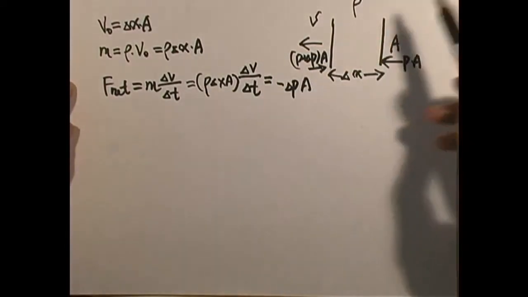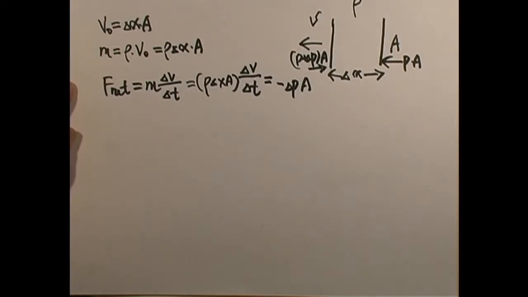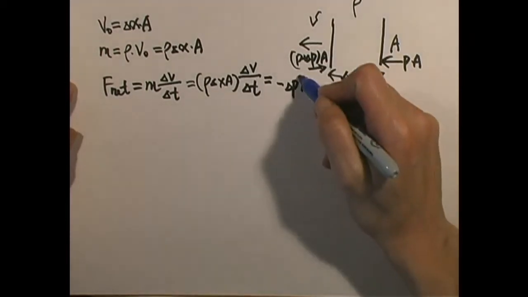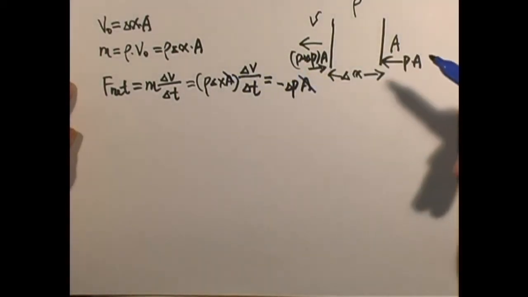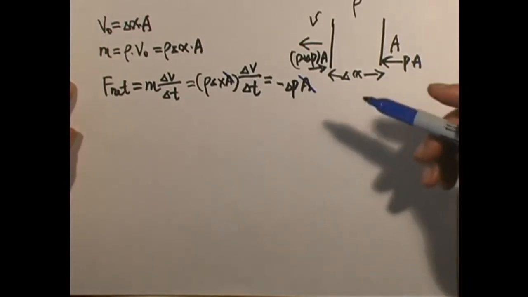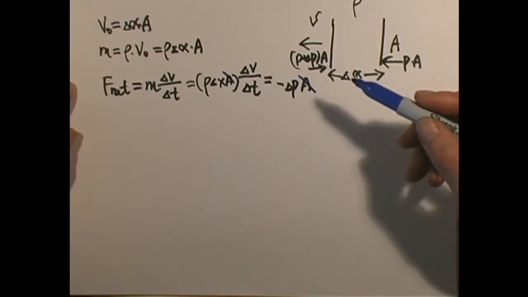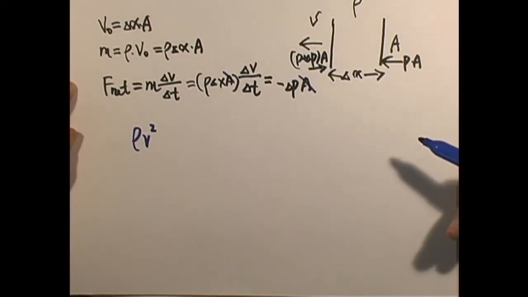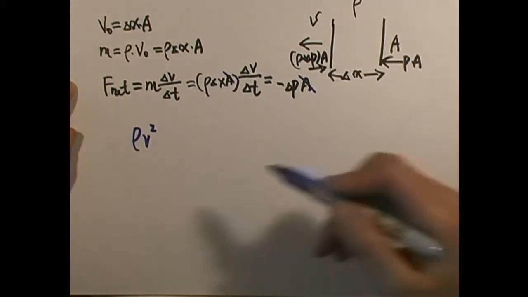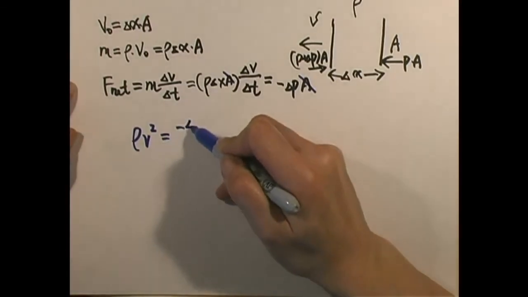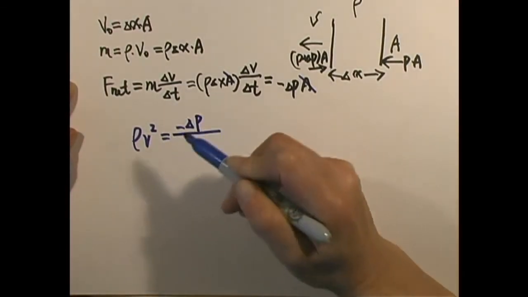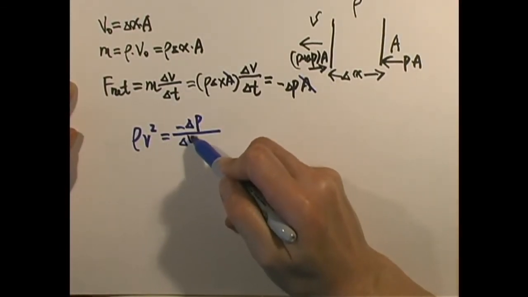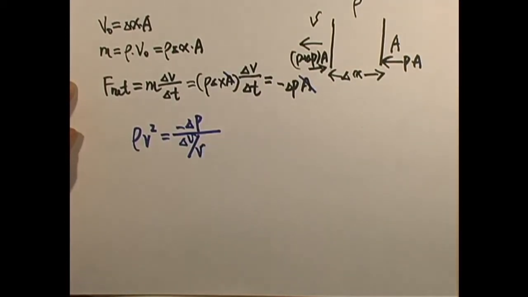If we cancel the cross-section area A from the left and the right and rewrite this equation, what we have is rho v squared equals delta P over delta V over V.